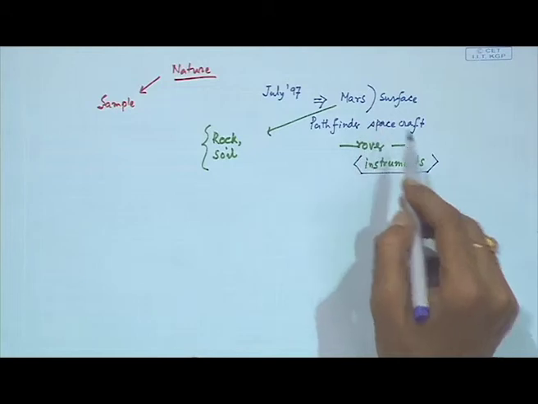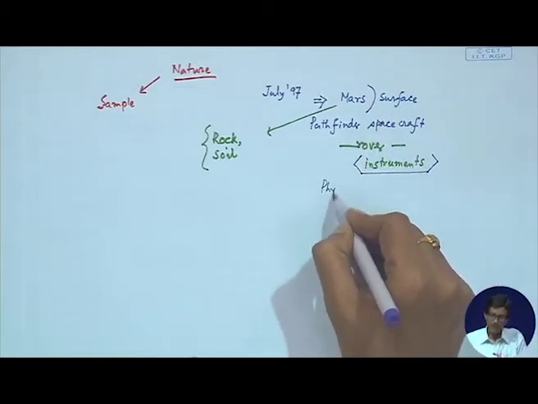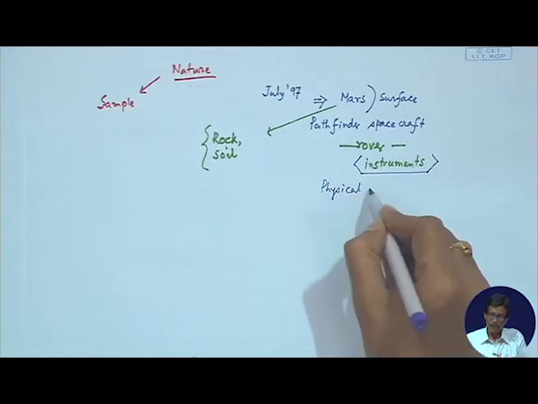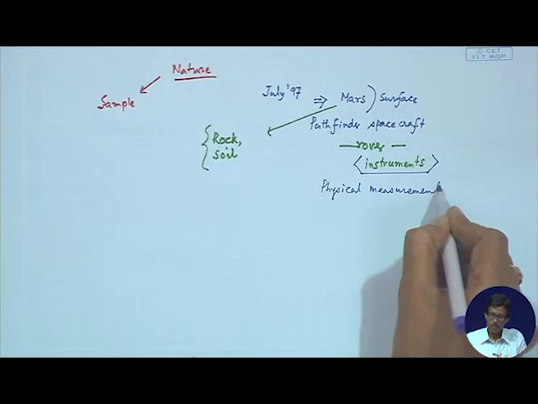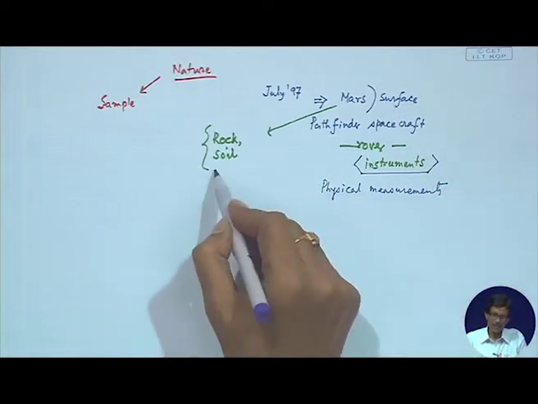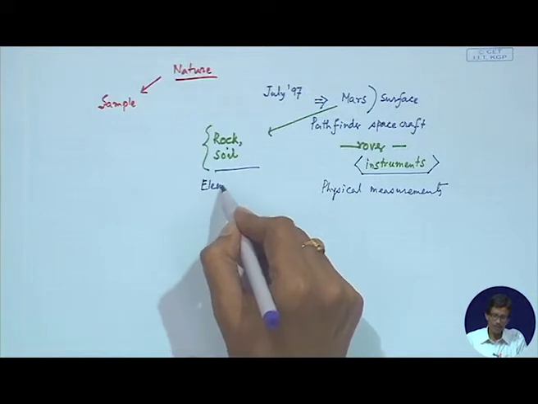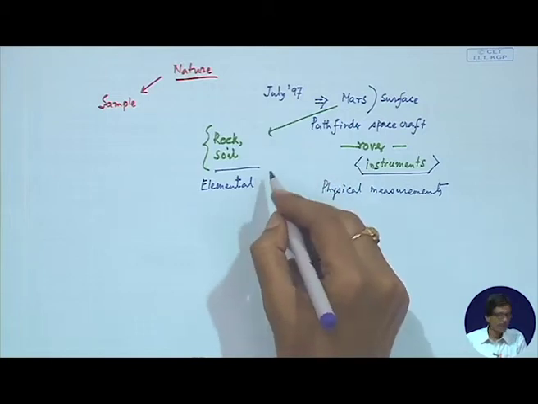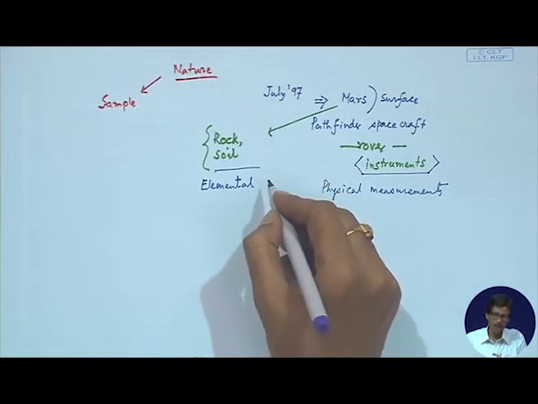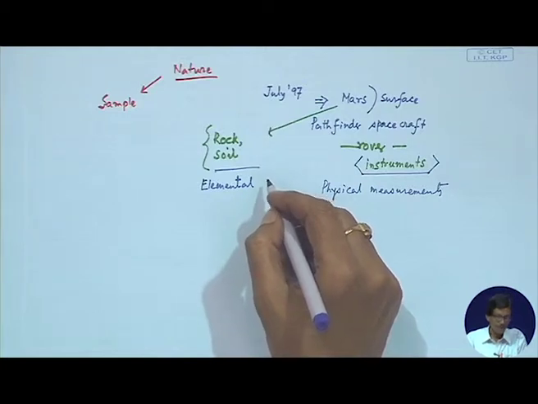And since it is on the Mars surface, which is very complicated, we need some physical measurements. Say our goal is to determine the elemental composition of the rock and the soil sample from the surface of Mars.